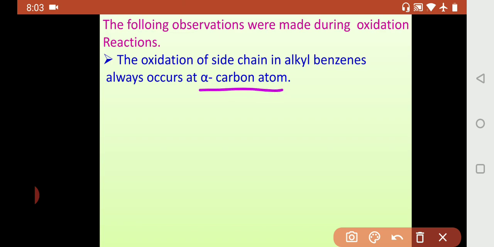The carbon which is present immediately next to the functional group, or which is directly bonded to the functional group.